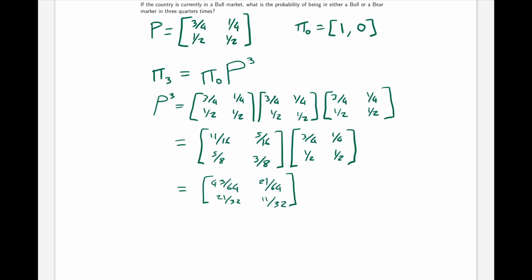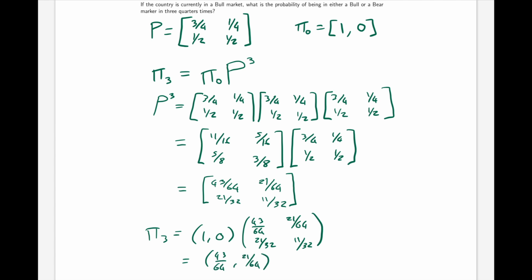Now we know that pi 3 is going to be equal to 1, 0, which is our pi 0, times this matrix here. We can multiply that out to get this vector here. So the question was asking, what is the probability of being in either a bull or a bear market in 3 quarters' time? So the probability of being in a bull market in 3 quarters' time will be 43 over 64, and the probability of being in a bear market in 3 quarters' time will be 21 over 64.